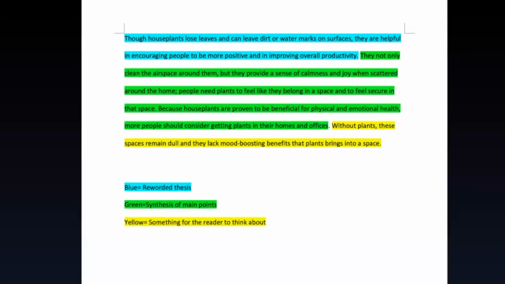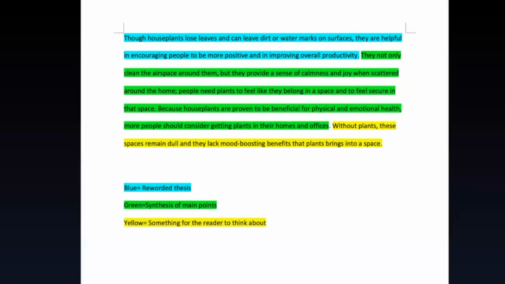So that's why it's so important to leave the reader with something to think about, or some kind of call to action, or some kind of consequence if they don't do something. So this writer chose to say, without plants, these spaces remain dull and they lack mood boosting benefits that plants bring into a space. So as you can see here, this writer chose to sort of do a consequence. So without plants, this is what the space will look like.